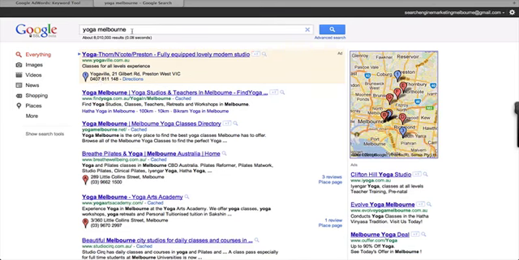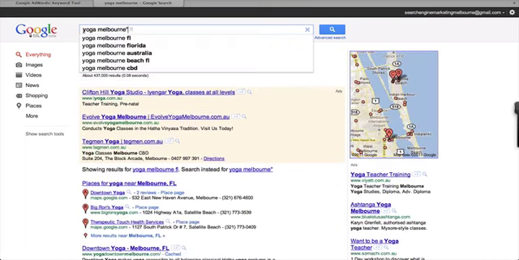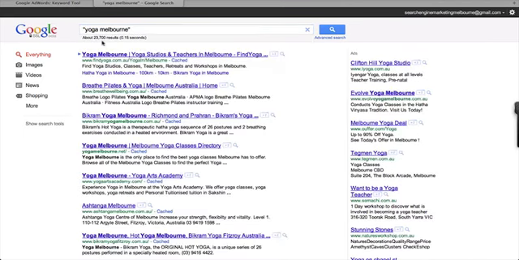Now we'll change the search term here and we'll go to an exact. So instead of yoga Melbourne as a broad phrase or term, we'll now look specifically. Okay, we can see our results are much different now. So these are the people who are typing in Yoga Melbourne, just Yoga Melbourne, not anything else, you know, instead of yoga classes in Melbourne or Yoga Masters Melbourne or an extended search. This is just those who are looking for Yoga Melbourne.